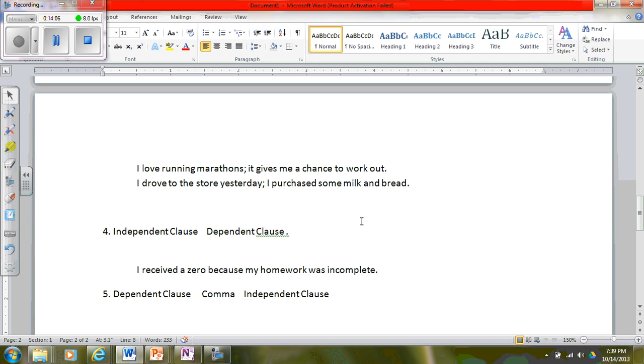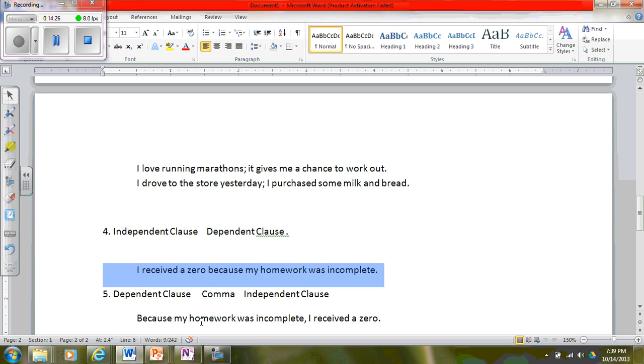So let's flip this sentence around. I received a 0 because my homework was incomplete. Let's flip it around and see how this works. Okay, so here I've just switched the order of the sentence that I have up here. Because my homework was incomplete, I received a 0. I have a dependent clause first, and an independent clause second. If I have a dependent clause and an independent clause after it, I need to put a comma there.